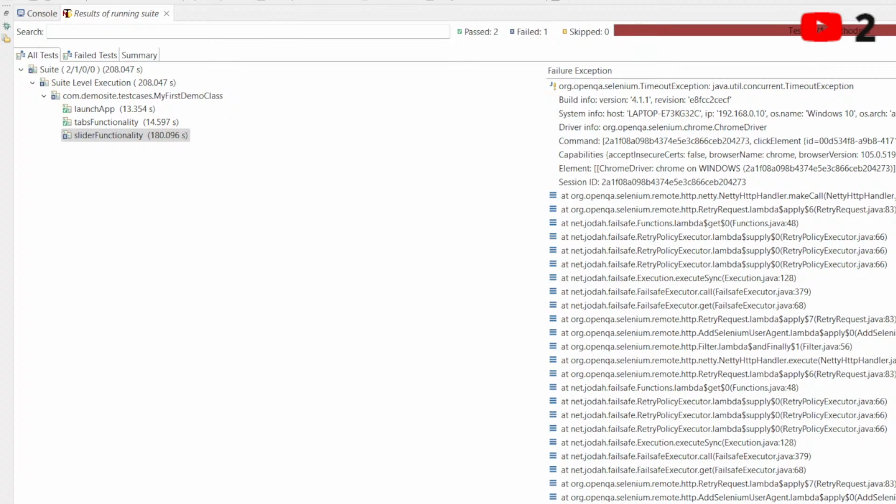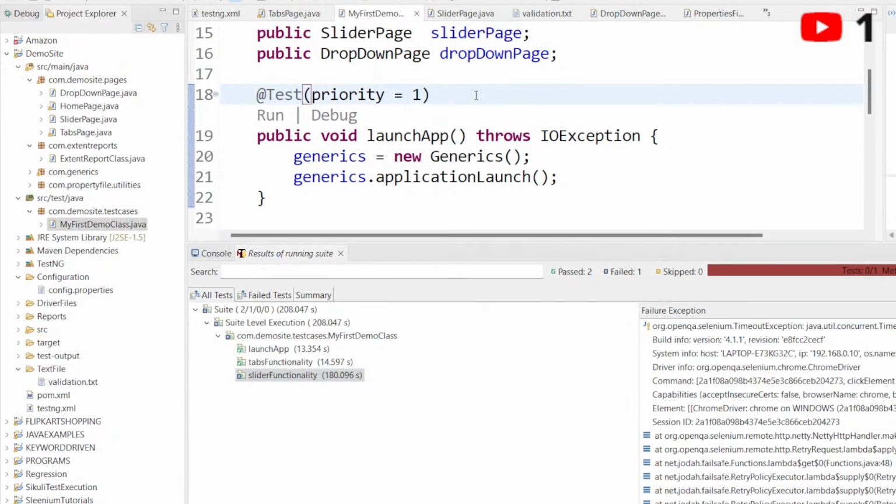We can discuss things like how we can handle drop-downs, the difference between driver.findElement and findElements, and how we can automate keyboard and mouse operations. Currently I am looking into this issue, why it is not working for me. I have just shown you that in this way we have to automate any kind of application, but it is better to avoid these priorities here. You can use your method names only inside your testng.xml files, so please try to do it in that way as well.